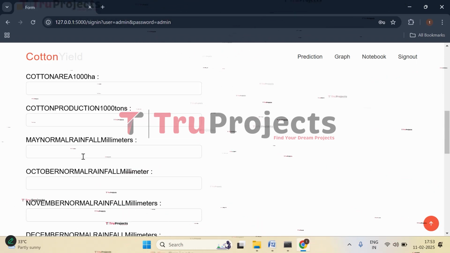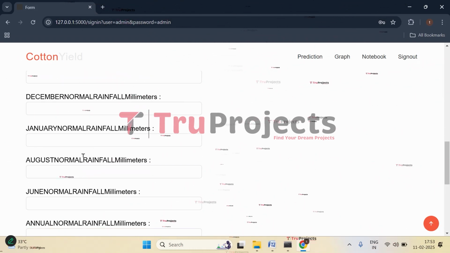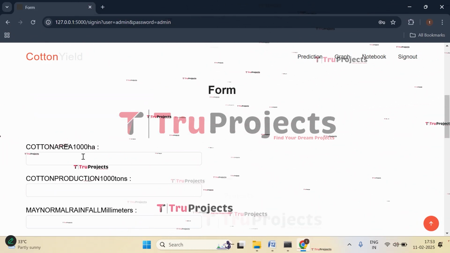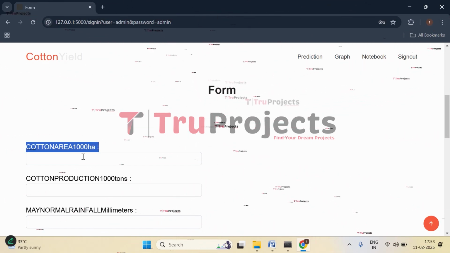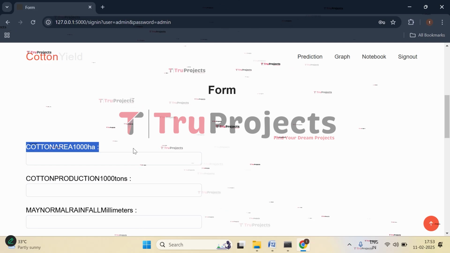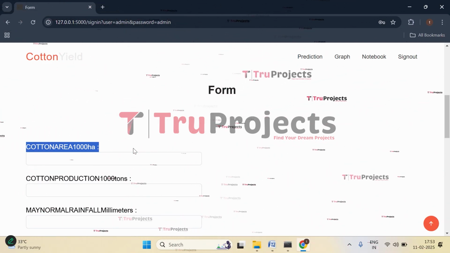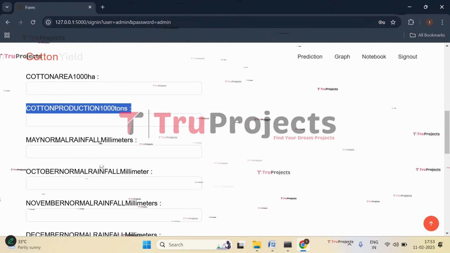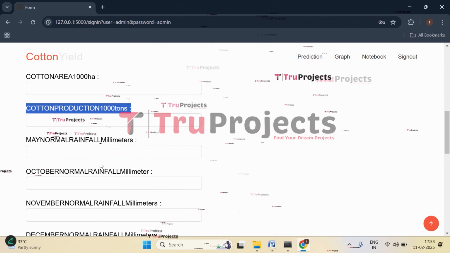So here you can see parameters, right? These are the input parameters that need to be given. Based on the given parameters, we will be getting the prediction. That is, the cotton yield will be predicted. So let's understand what these parameters are first. First, we have cotton area. It is the total area in 1,000 hectares where cotton is cultivated. Then we have cotton production in tons, that is, 1,000 tons. So the total cotton production in 1,000 tons from the cultivated area.